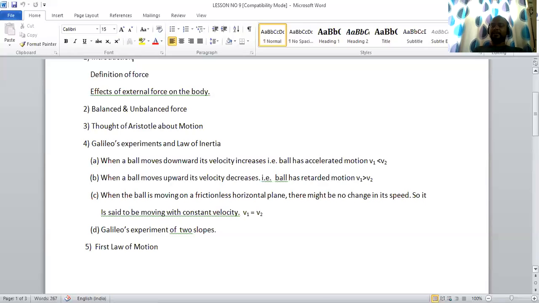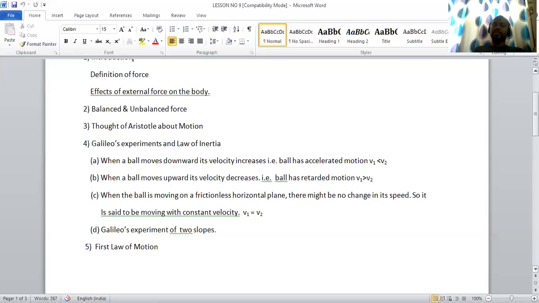It suggests that a body tries to maintain its state of rest or motion unless and until an unbalanced force acts on it. This is the statement of the first law of motion. The first law of motion is also known as Galileo's law of inertia.